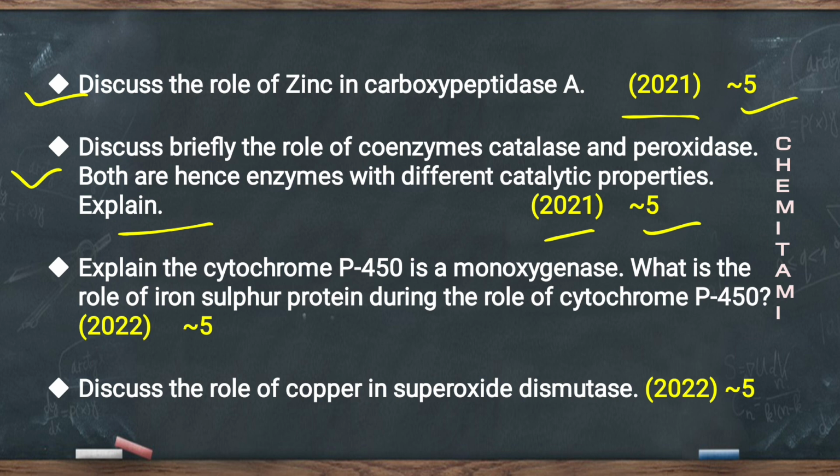And explain the cytochrome P450 is a monooxygenase. What is the role of iron sulfur protein during the role of cytochrome P450? And discuss the role of copper in superoxide dismutase, asked in 2022 for 5 marks.